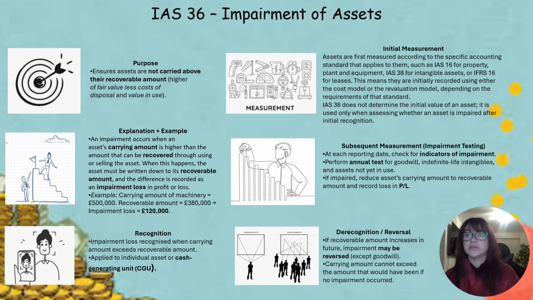De-recognition or reversal: if recoverable amount increases in future, impairment may be reversed, except for goodwill. Carrying amount cannot exceed the amount that would have been determined had no impairment occurred.